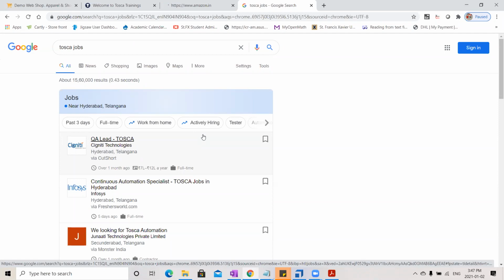The second benefit is that the number of competitors for Selenium is very high compared to the people who know Tosca. The third benefit is that people who are working on Tosca and have good experience on it are very few in the market. This is why all the interview questions come from a single set, like they keep asking the same interview questions in all the companies.